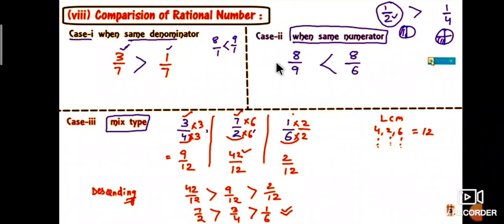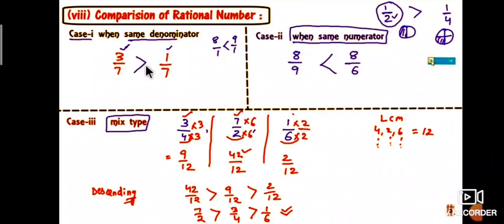Next is comparison of rational numbers. In case 1, when the given rational numbers have the same denominator, how do we compare? We compare the numerators. When denominators are equal, compare the numerators. Here 3 is one numerator and 1 is the other. Therefore 3 is greater than 1, and 1 is less than 3.